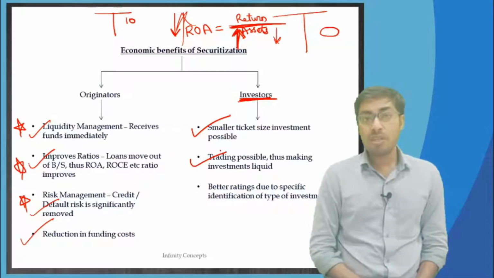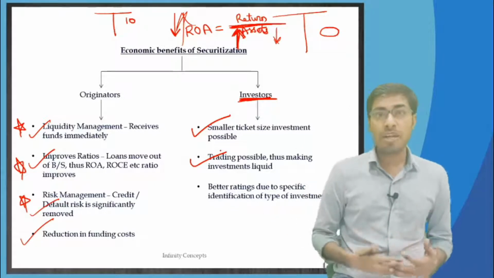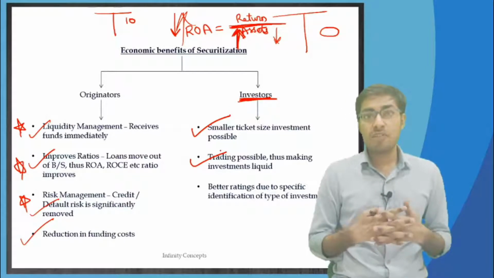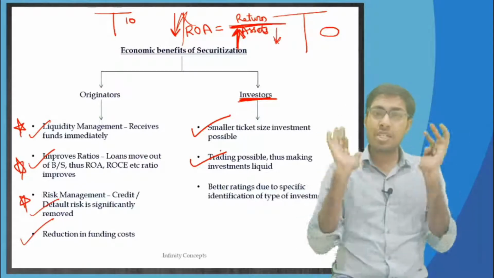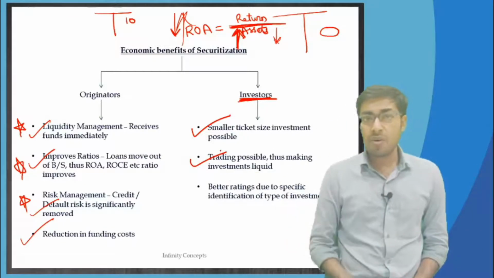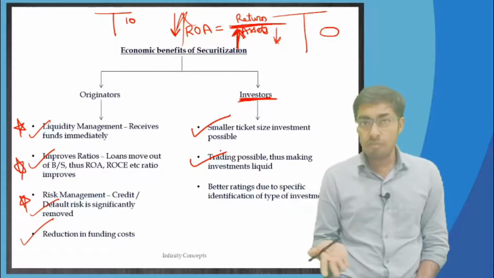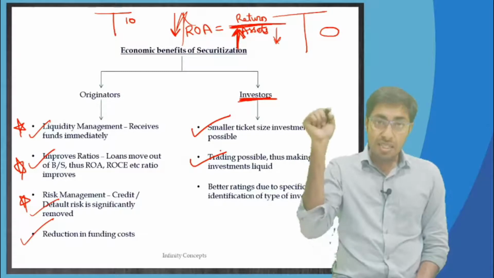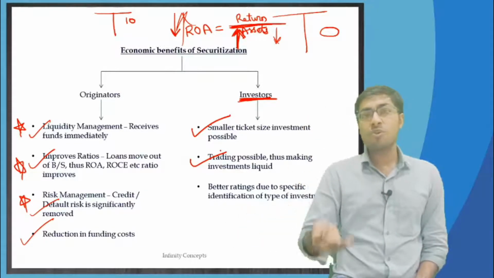Trading is also possible. If you have given a loan to someone and after 3 months you feel that you want your money back, someone is not feeling well at your home, there is too much hospital expenditure happening, or you need money, whatever be the reason, you cannot immediately go and tell your friend that okay, give me the money back, I want my money back. What will he do? He will sell his home. That is not possible. But if you have invested in these securities, asset-backed securities, you can go in the market anytime and sell those bonds to someone else.